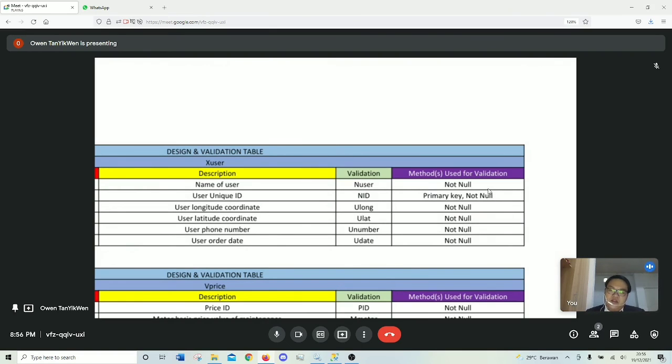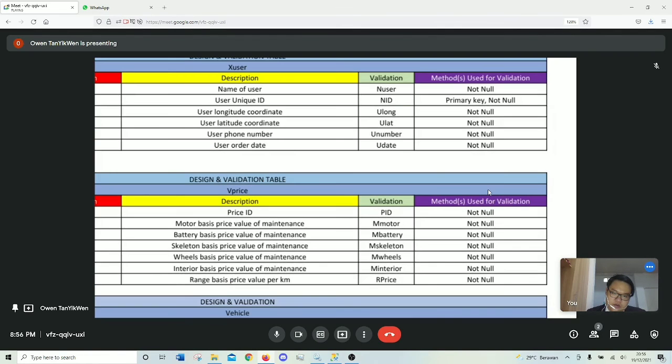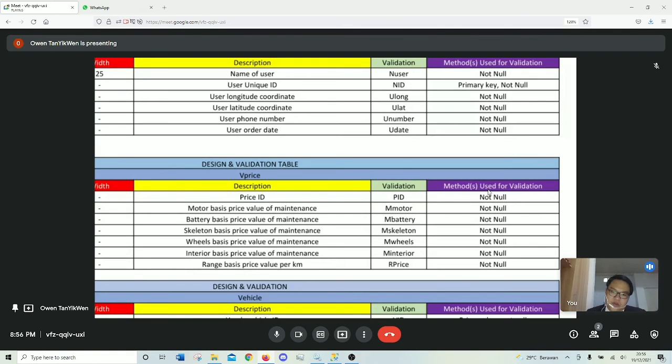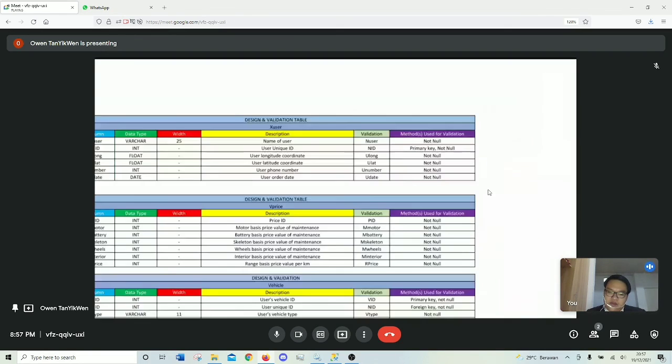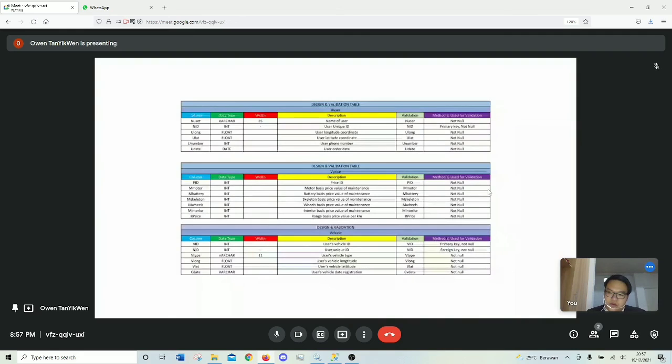If it's not filled, then we can't really put more data into the bottom part. So everything is not null. And of course NID will be our primary key.